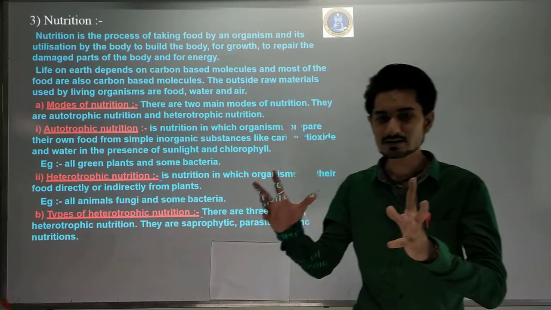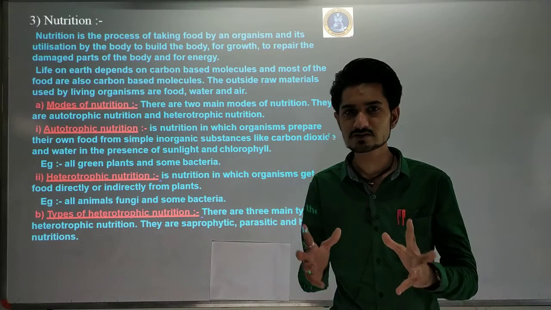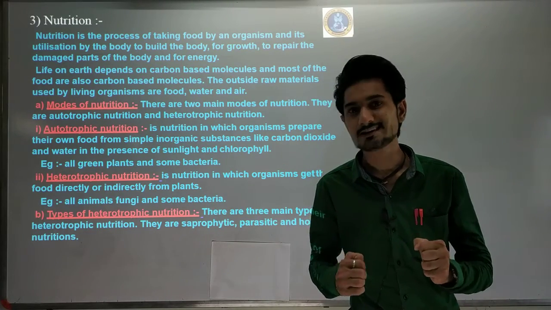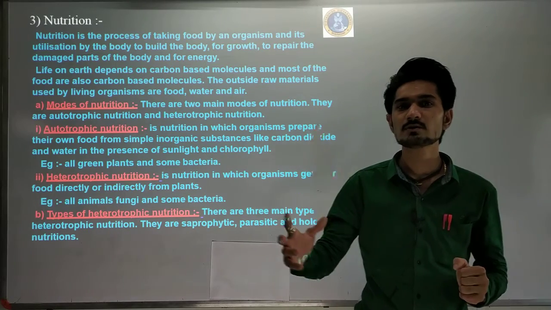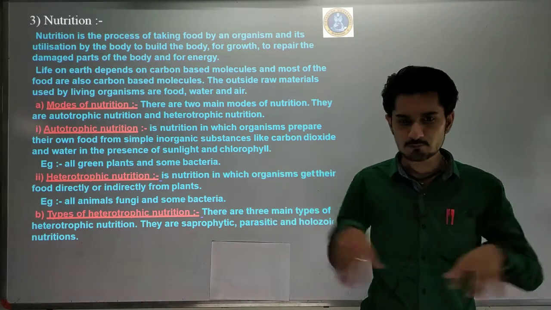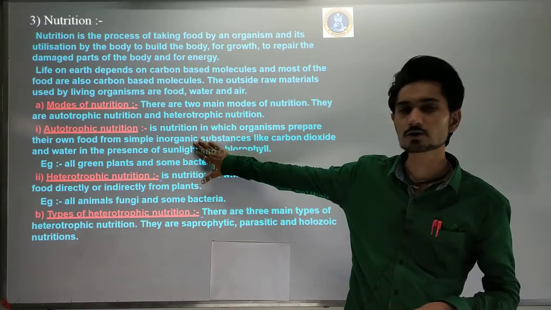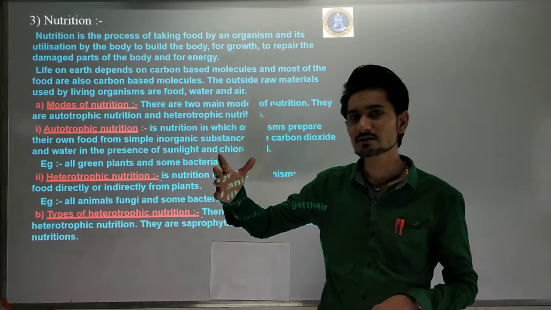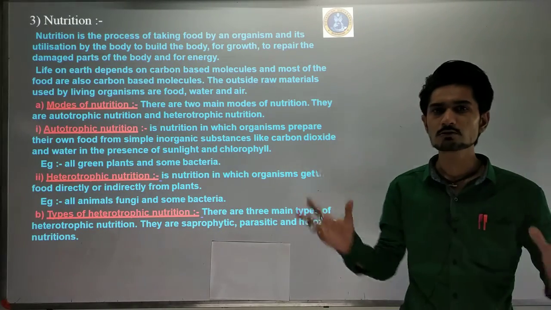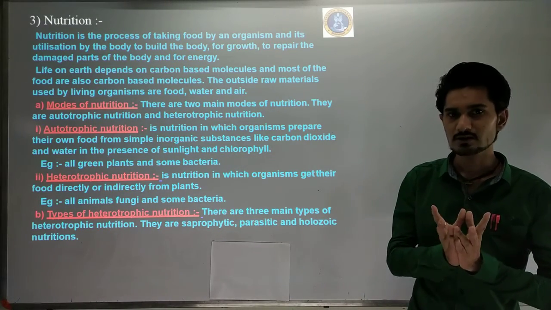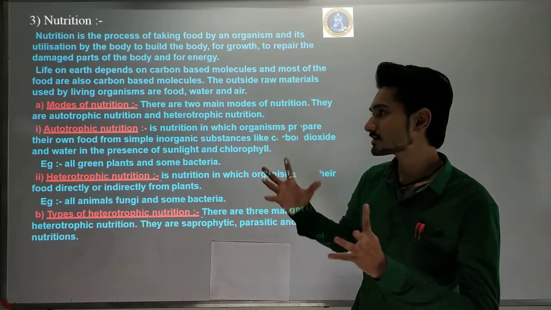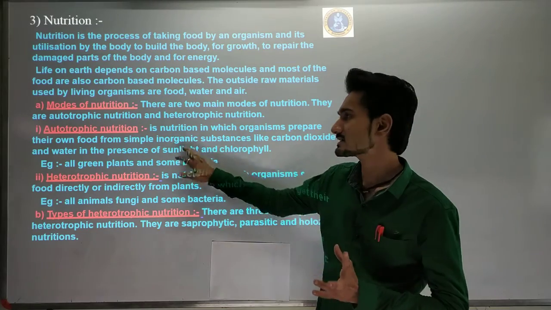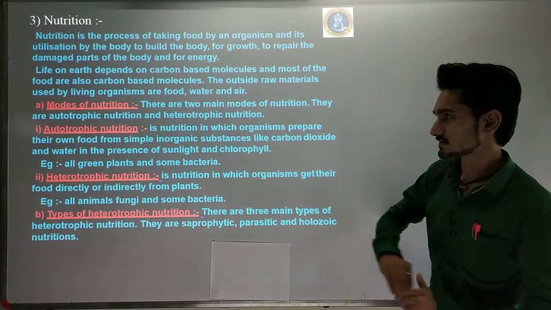Whatever organisms create their own food and utilize it as some kind of energy, these types of process will be considered autotrophic nutrition. Whatever organisms do their own autotrophic nutrition process, those autotrophs will be considered as doing autotrophic nutrition.